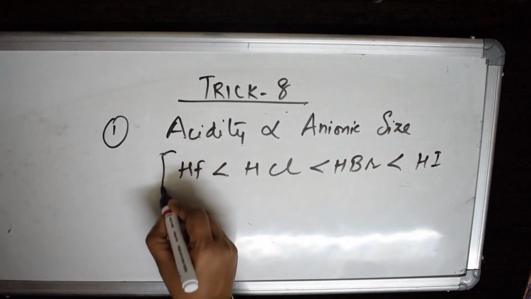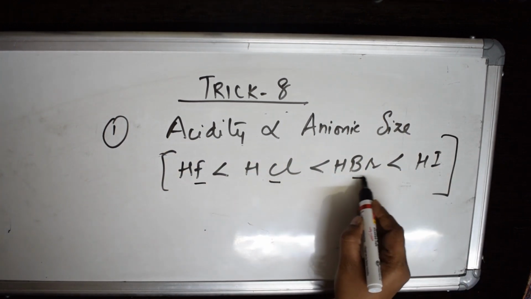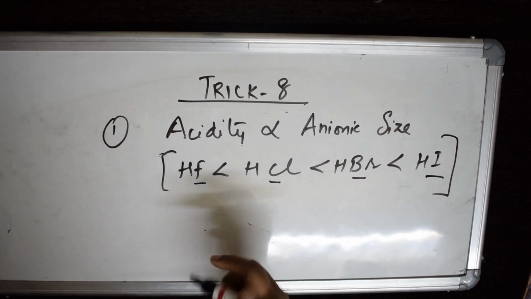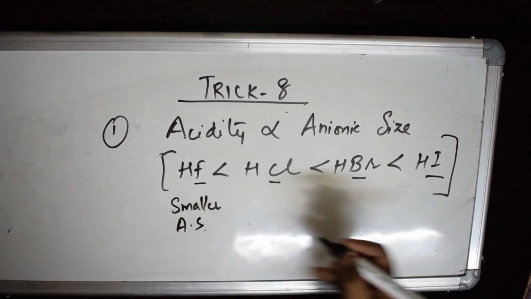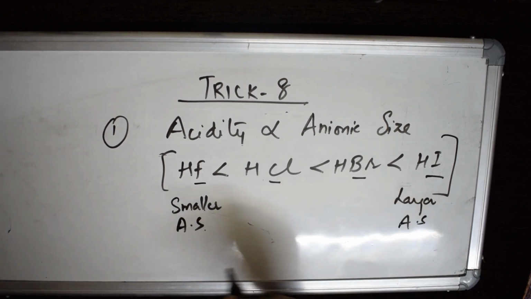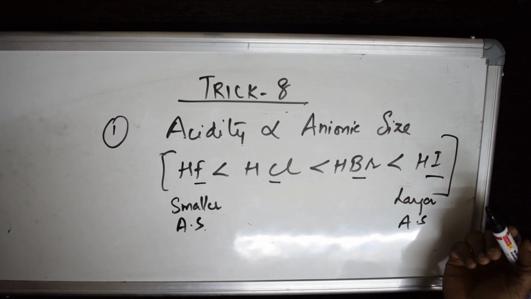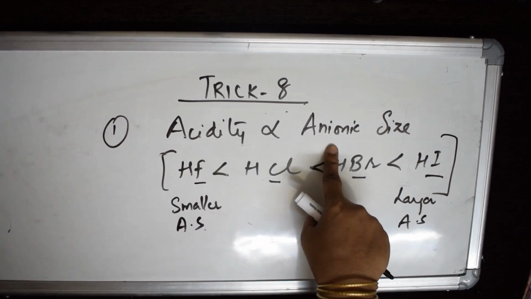Now see the concept, students. Among fluorine, chlorine, bromine and iodine, which size is larger? This is smaller in atomic size, and this is larger in atomic size, right? As we go from top to bottom, the number of shells increases and the size of the atom also increases, right? Now I said acidity is directly related to anionic size.